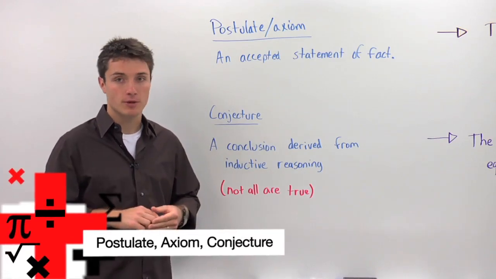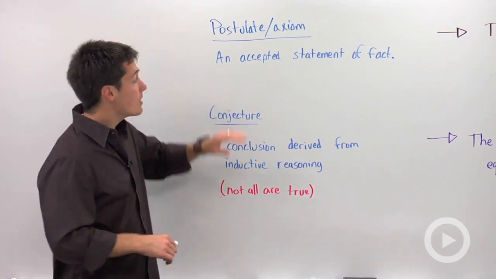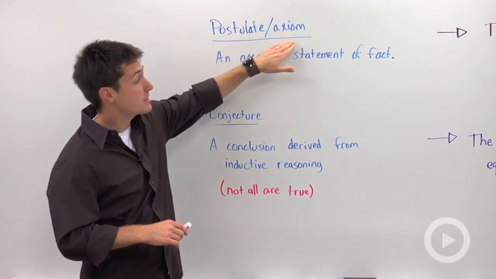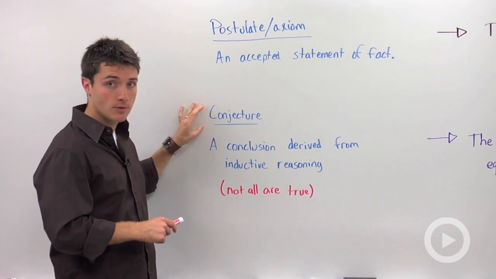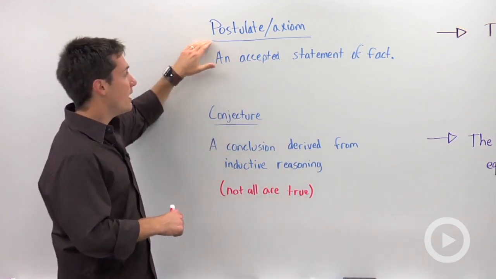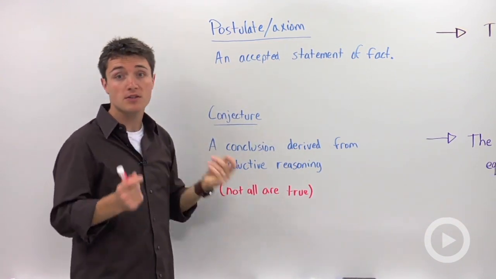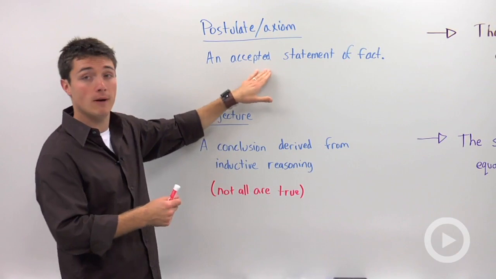Now that you're in geometry, we're going to use three words that you probably didn't use in algebra. They are postulate, axiom, and conjecture. And they get confusing when do you use one and not the other. Well, a postulate or an axiom is an accepted statement of fact. There is nothing that you can prove wrong about it.